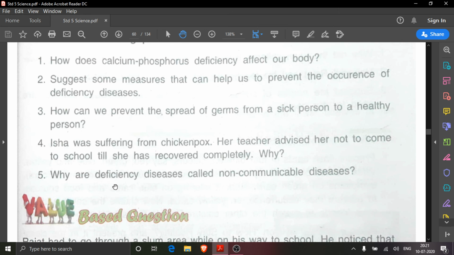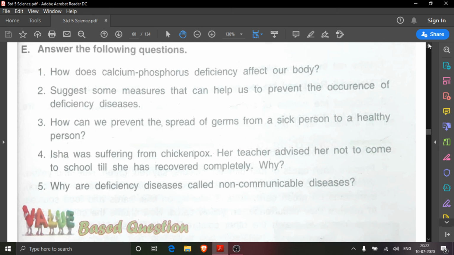What will we write in this answer? In the E5 answer, what will we write? Deficiency diseases are called non-communicable diseases because they cannot be transmitted from one person to another. These diseases are caused due to the deficiency of some proteins, minerals or vitamins. Understood? So these are the answers of E5.